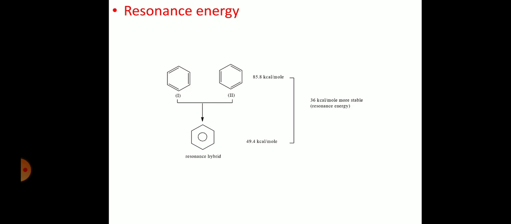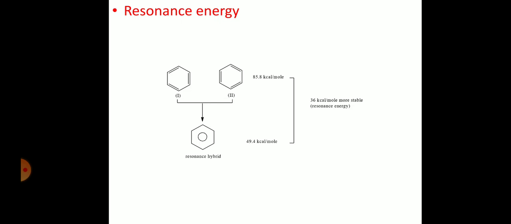And now come to the resonance hybrid. This benzene is the resonance hybrid. How much have we calculated its energy to be? 49.4 kilocalories per mole. So now you take the difference of these two values. How much did you get? 36 kilocalories per mole. That is the resonance energy or resonance stabilization energy.